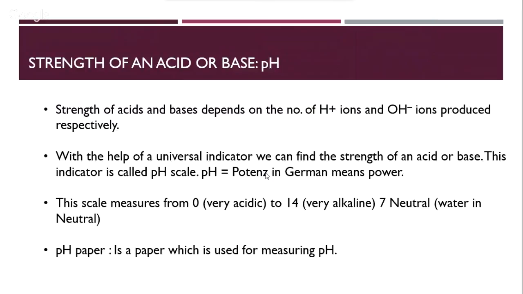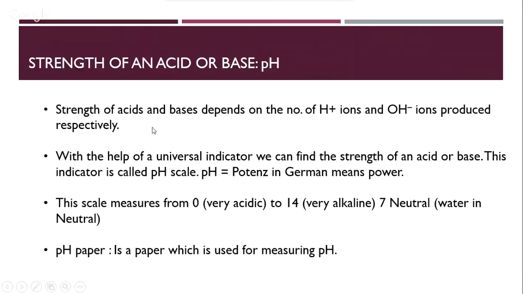Now let's understand the strength aspect of acids and bases in slightly more depth. The strength of an acid or base is given by a parameter called pH. The P comes from potens, which in the German language means power. So pH means the potens of hydrogen, the power of hydrogen.